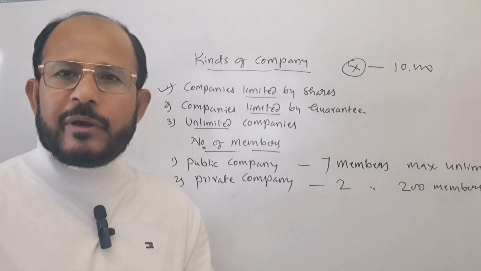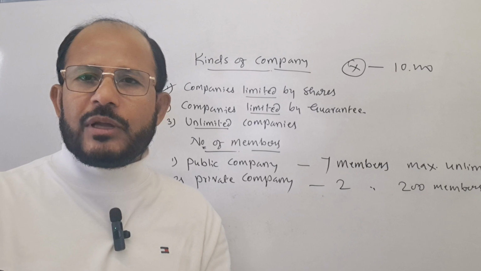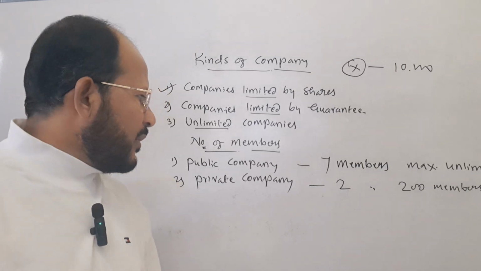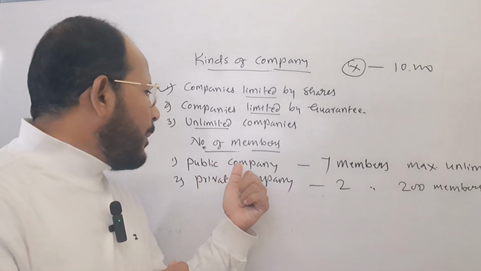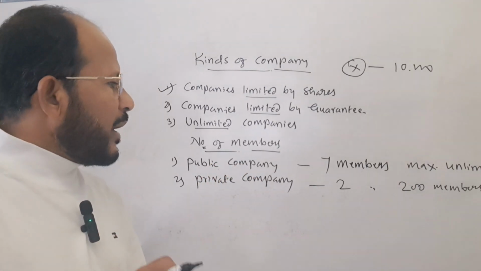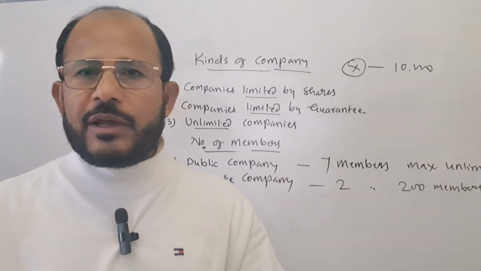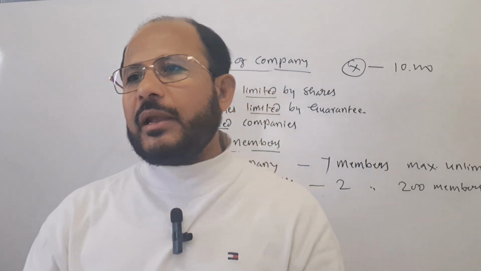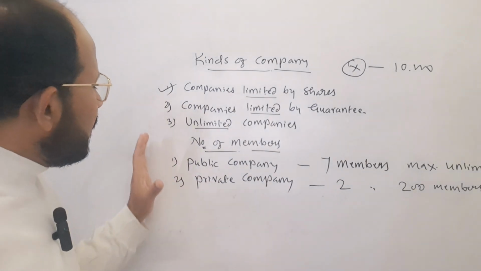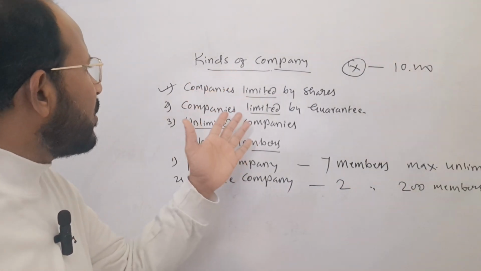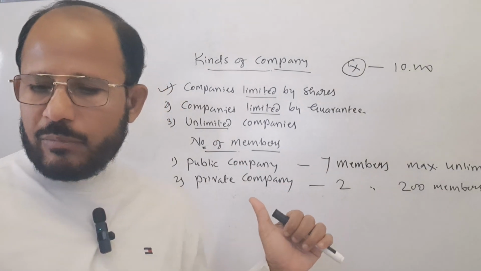Next one is, in case of a public company, shares can easily be transferred. Transferability of the shares is permitted there. But in case of a private company, there is a restriction with regard to the transferability of the shares. This is the next difference. In case of a public company, a huge amount of capital can be collected, whereas in case of private companies, a huge amount of capital can't be collected so easily. Therefore, these are the important types of companies on the basis of their liability and on the basis of the number of members.